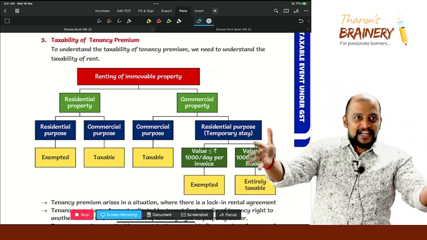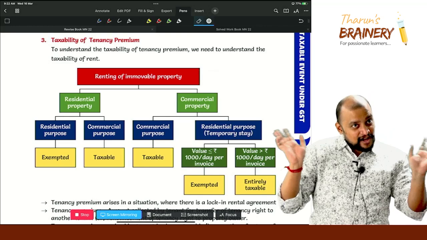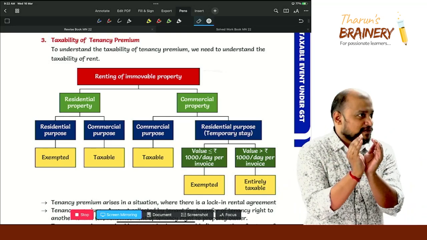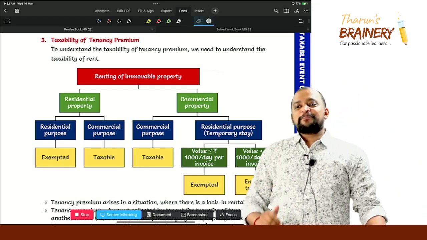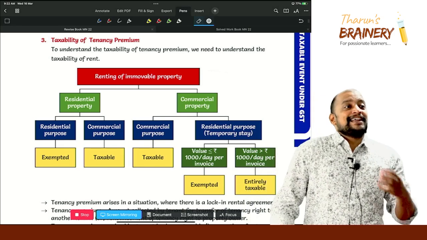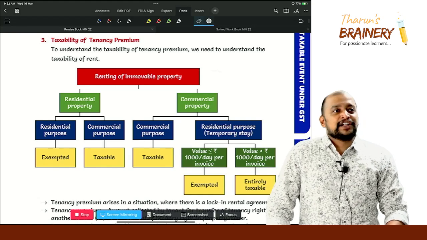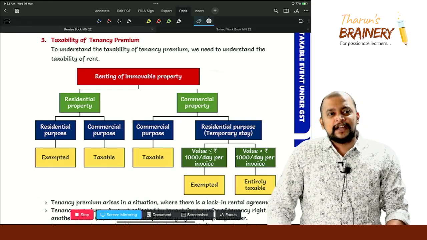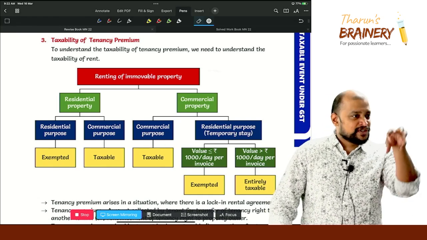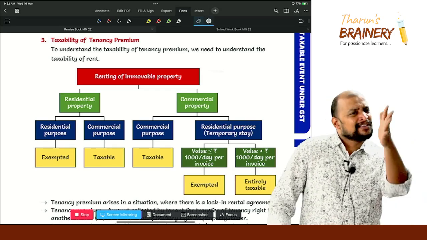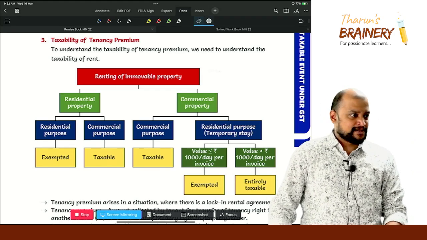So permanently we may stay there, but it is still called a temporary stay only. So the intention to stay is relevant here. If the intention to stay in the property is temporary, that is not called a residential purpose. Clear or not?